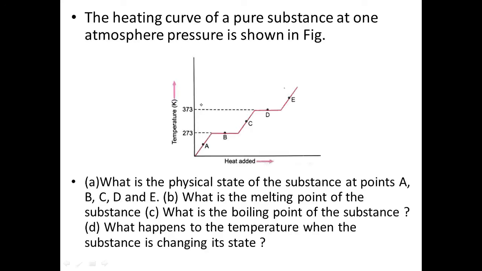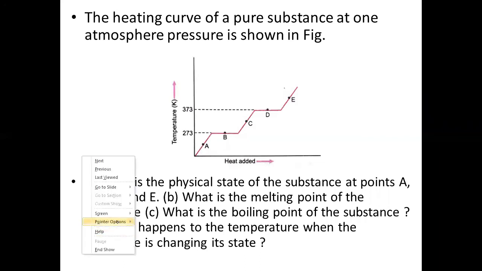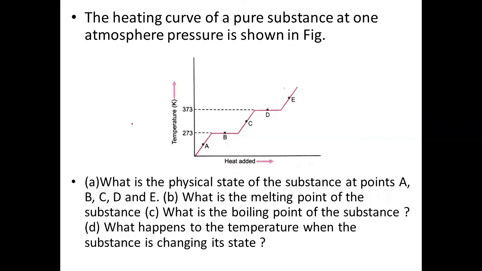Now next is: the heating curve of a pure substance at atmospheric pressure is given in the figure.